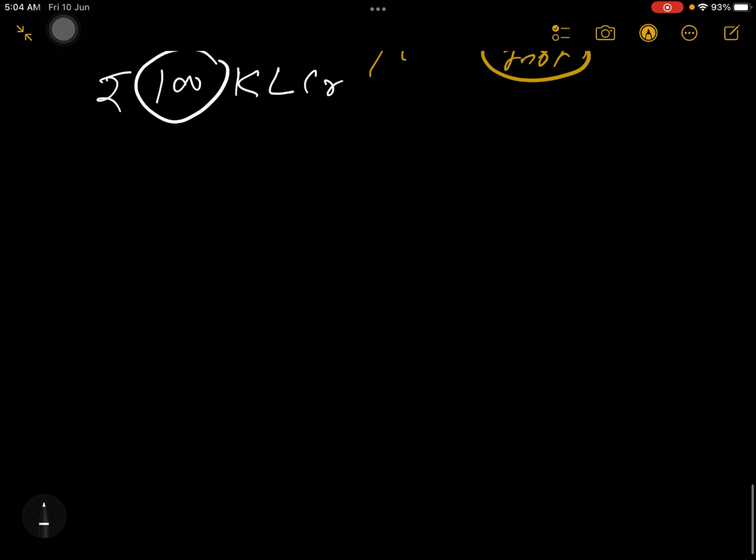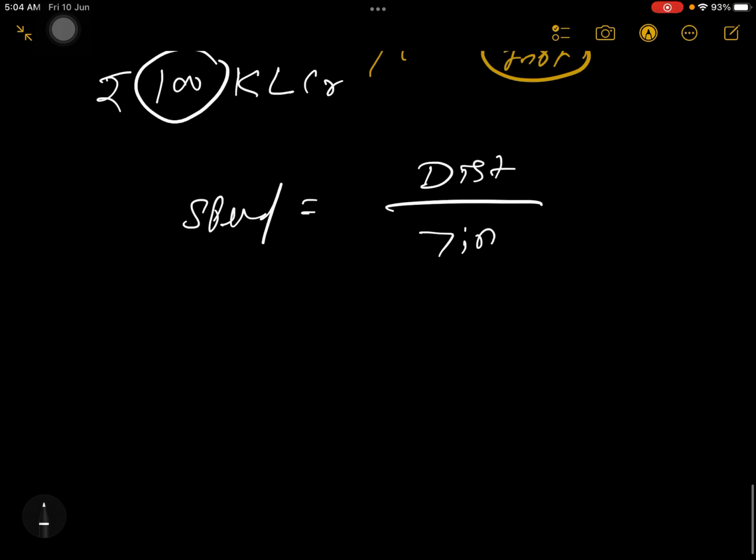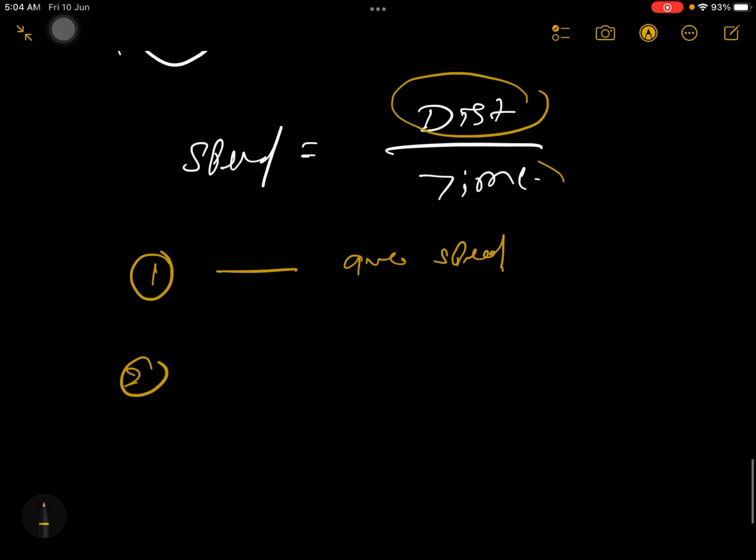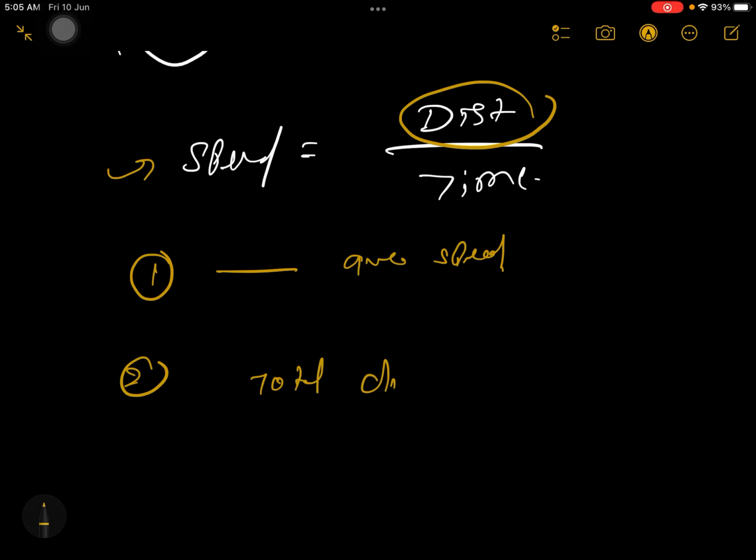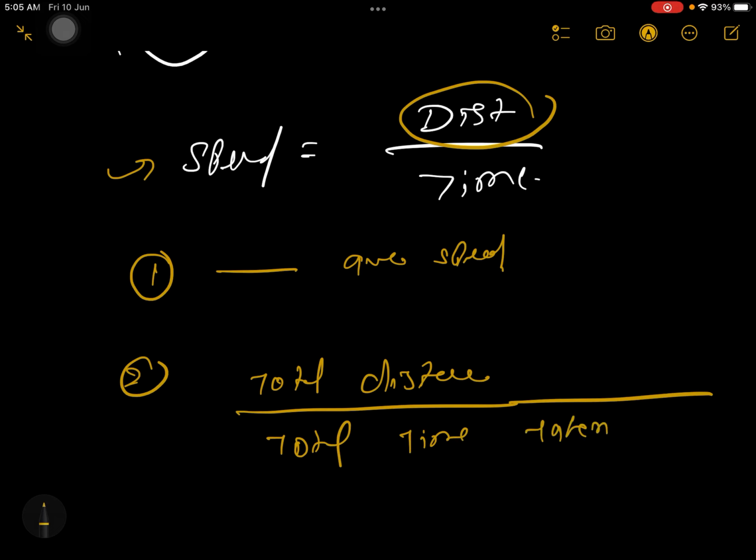So understand the formula. When you are calculating speed using this formula, distance by time, we have two problems. One problem: the student will never understand that this formula was for average speed. Next, the student will never understand what kind of distance and what kind of time we are going to use here. So if this formula gives you average speed, then this distance is going to be total distance, divided by total time. Total time means total time taken on the way.